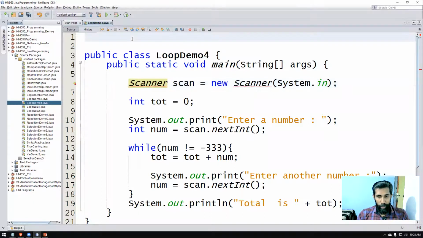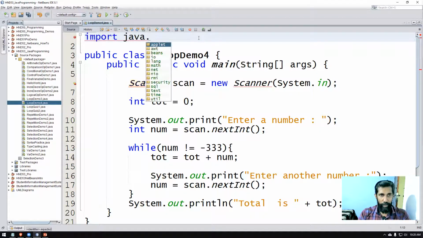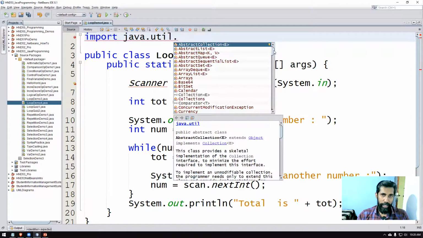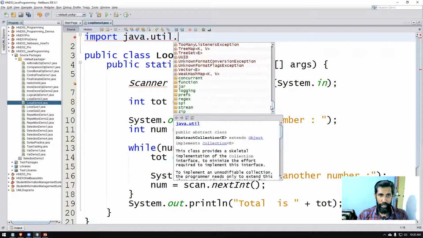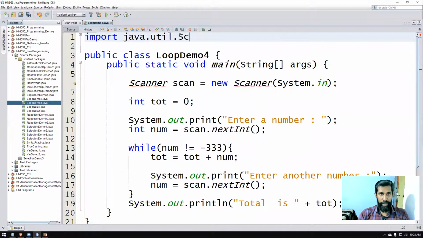If you do not know the actual path, you can type it also. You can say import java, package. When I keep the dot, all the sub packages or subfolders drop down. Out of that, util is a package. When I keep the dot, you can see all the packages and other relevant things available inside the util package. You can see it even has sub packages, not only the Scanner class. We are interested in using the Scanner class. Make sure you don't make a spelling mistake.